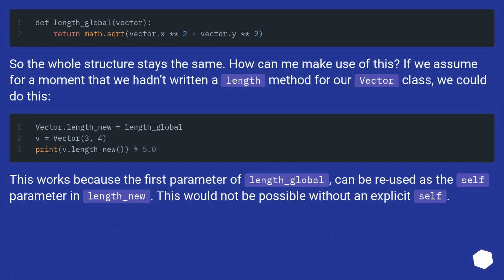If we assume for a moment that we hadn't written a length method for our vector class, we could do this. This works because the first parameter of length_global can be reused as a self parameter in length_new. This would not be possible without an explicit self.